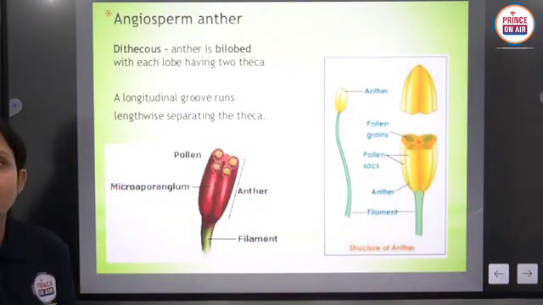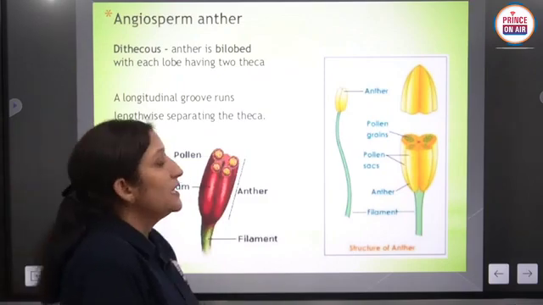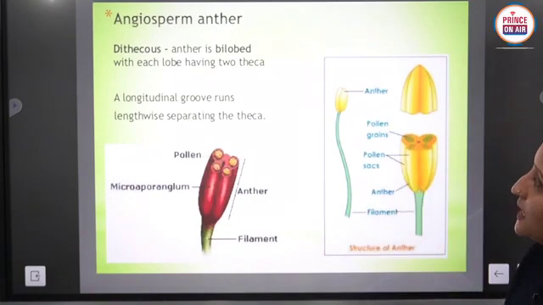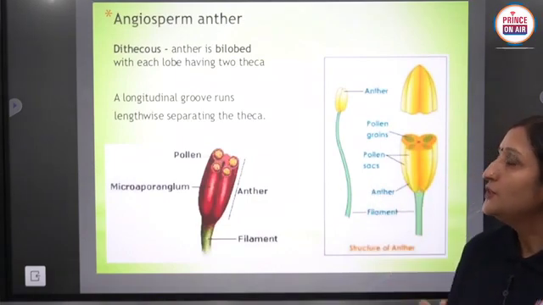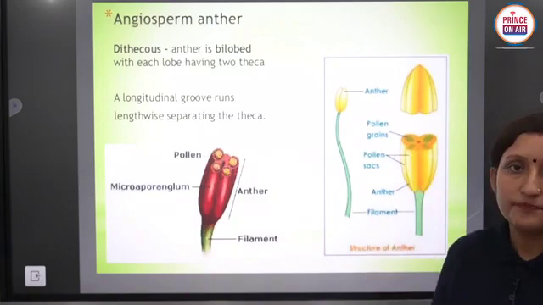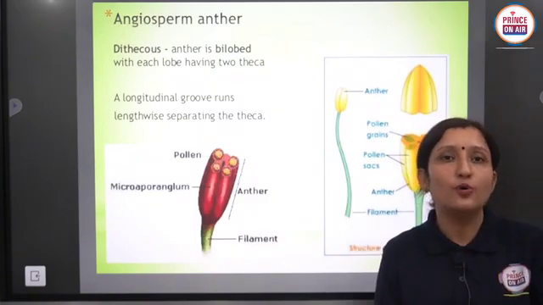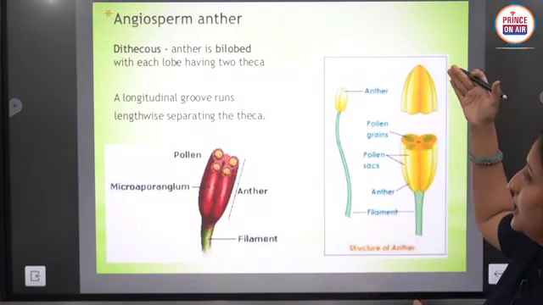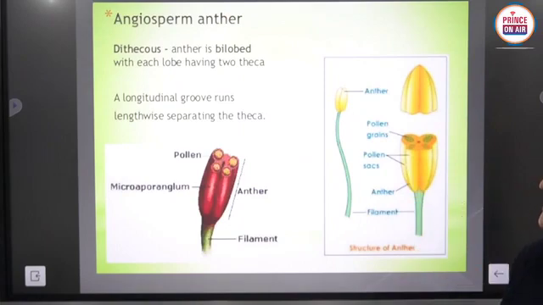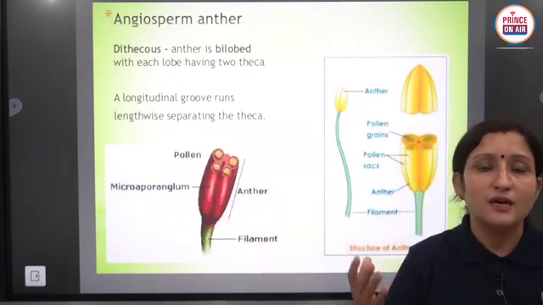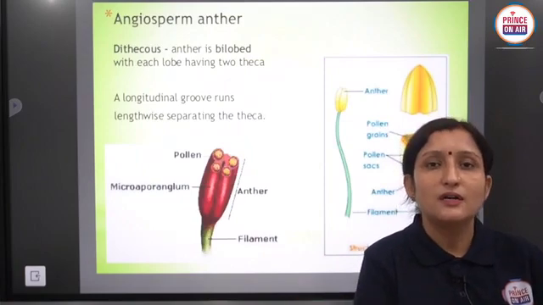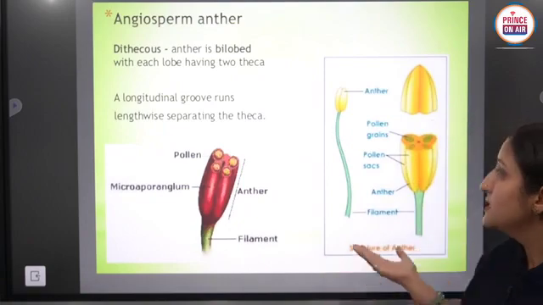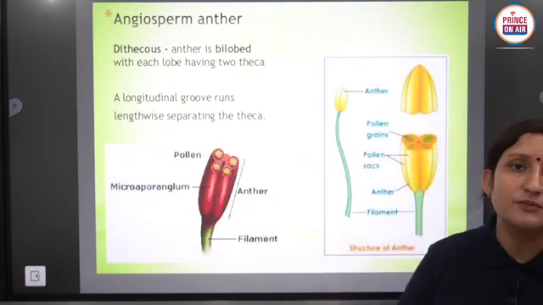In the angiospermic anther, you can see the dithecous condition. Anther is bilobed, with each lobe having 2 theca. A longitudinal groove runs lengthwise separating the theca. That means if we cut the anther along the transverse axis, we can see this. So this is the diagram related to it.